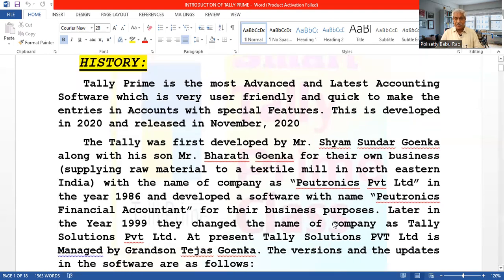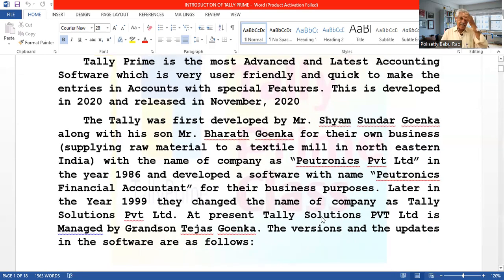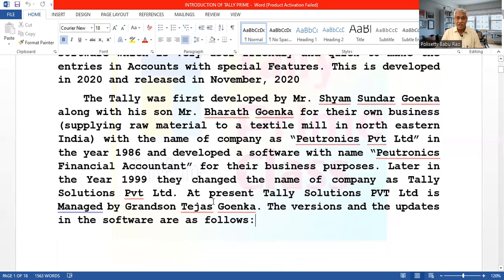They developed a software with the name Peutronics Financial Accountant for their own business. Later, in the year 1999, they changed the name of the company to Tally Solutions Private Limited. This Tally Solutions Private Limited is now managed by the grandson of Sham Sundar Goenka, son of Bharat Goenka, Mr. Tejas Goenka. He is the managing director of the company at present.